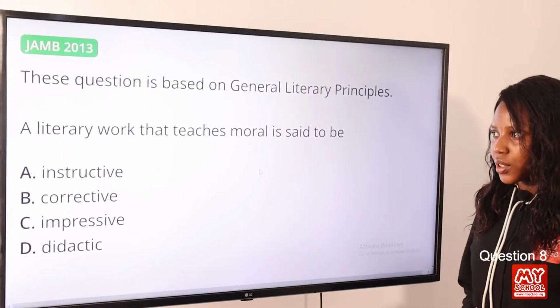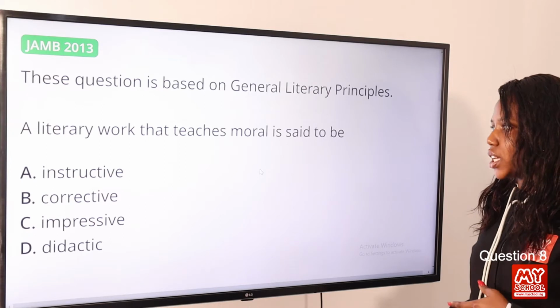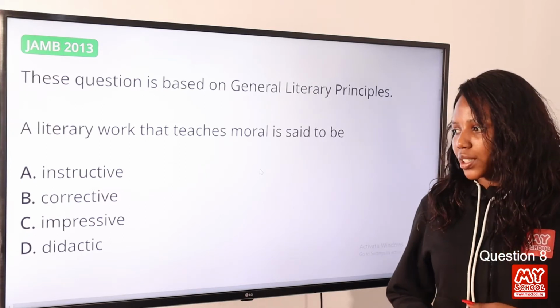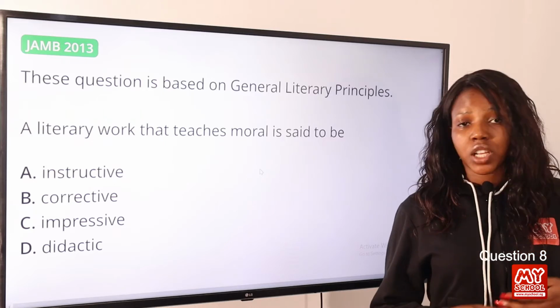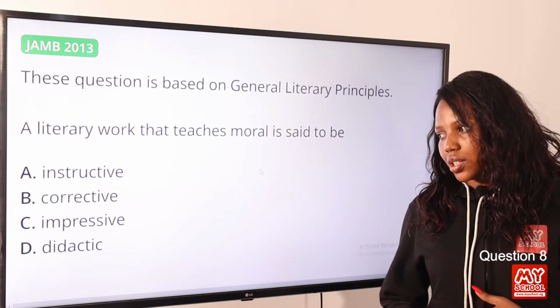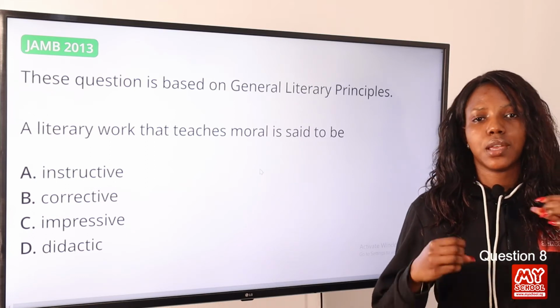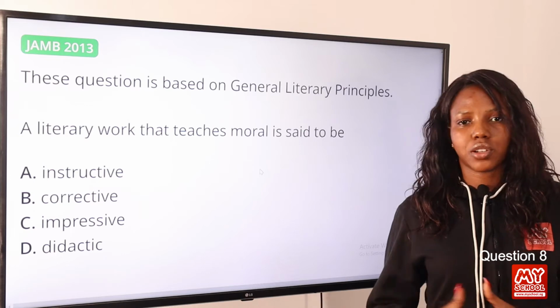Question 8. A literary work that teaches moral is said to be option A, instructive. Option B, corrective. Option C, impressive. Option D, didactic. The answer to this question is option D. So in literature, didactic means intended to teach a moral lesson. So option D is the correct answer to this question.